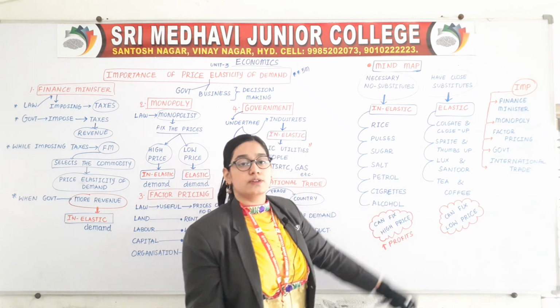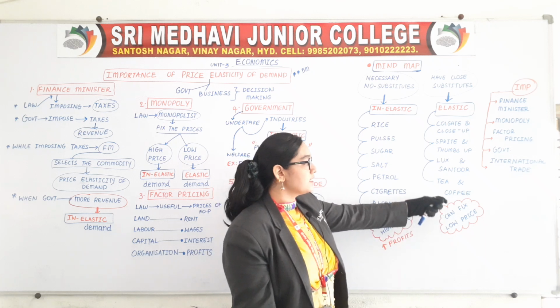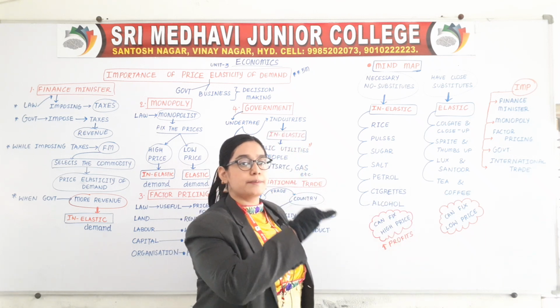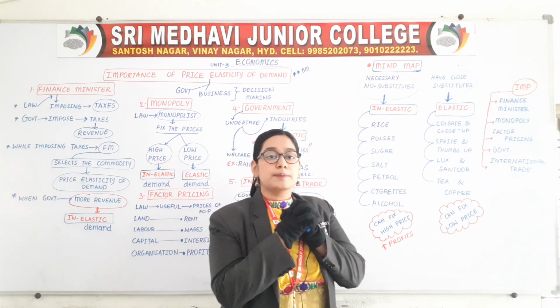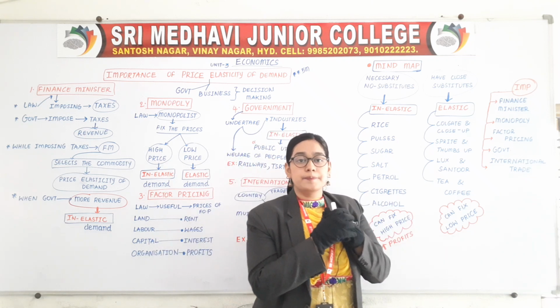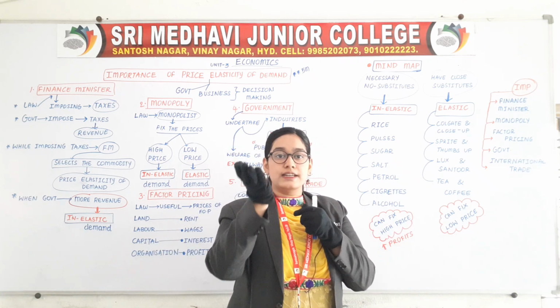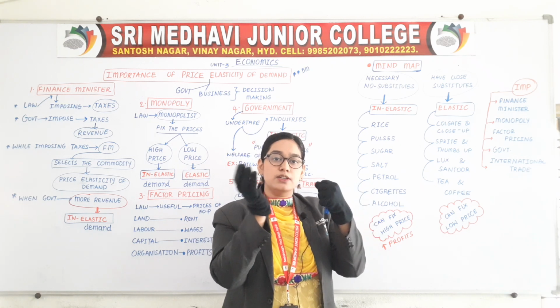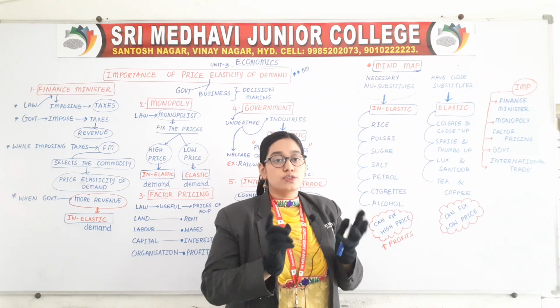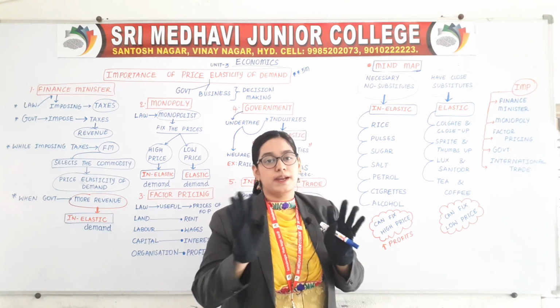Then tea also has a close substitute, that is coffee. I have written only a few examples; there are many examples which have close substitutes. What happens here? If the price of one commodity is increased, people will go and choose the other substitute which has a lower price. So we cannot fix a higher price here.